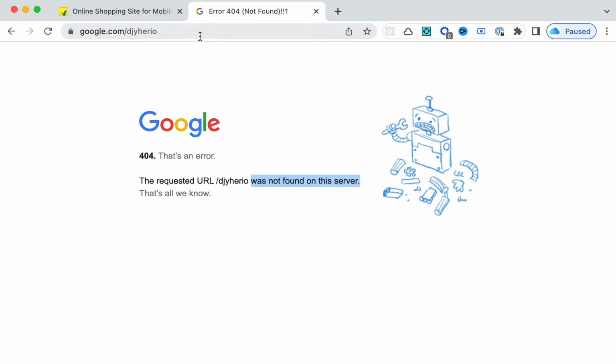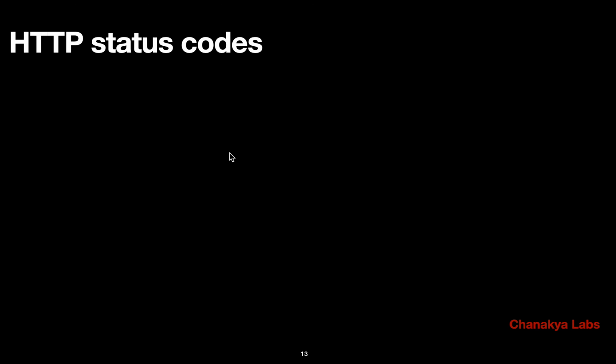So if you request some URL which does not make any sense to the server, which means you have made some typo or some mistake or written some invalid URL, the server no longer supports that URL, and then it will give you an error which is called 404.